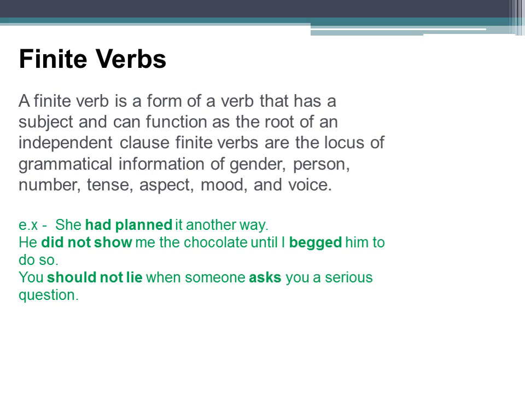He did not show me the chocolate until I begged him to do so. Of course there are two verbs in this, one is begged and the first one is did not show, right? Then next, you should not lie when someone asks you a serious question. Now can you see any difference between the first one, he did not show, and next, you should not lie? What is the difference between these verbs? Just think about it.